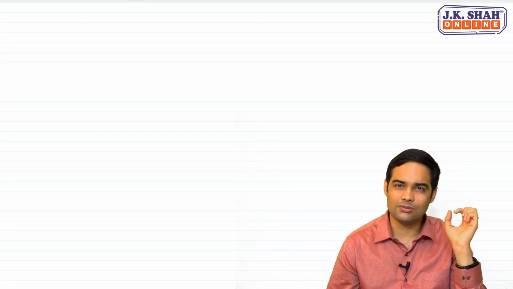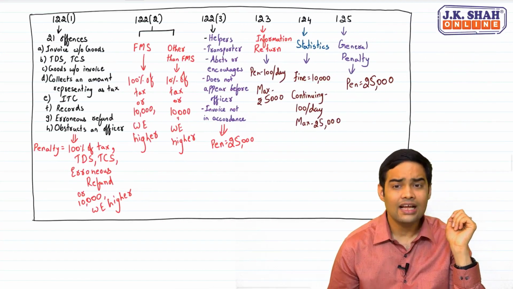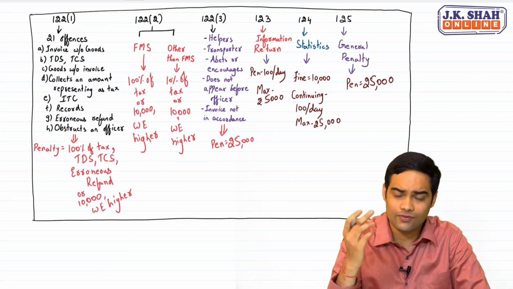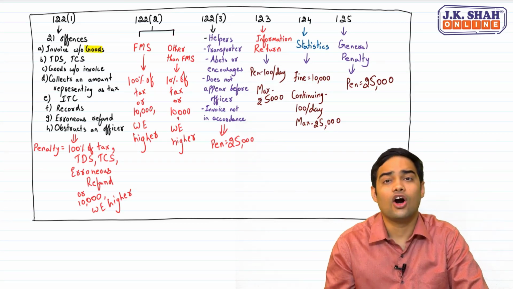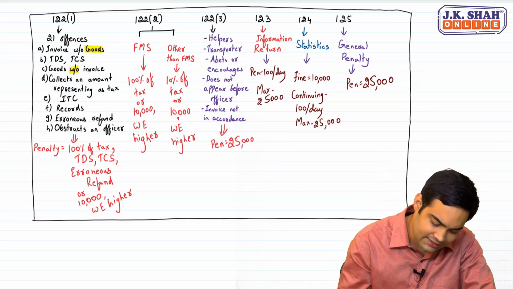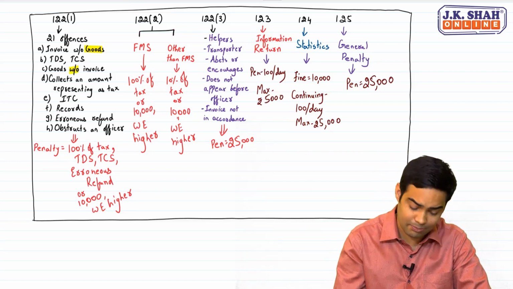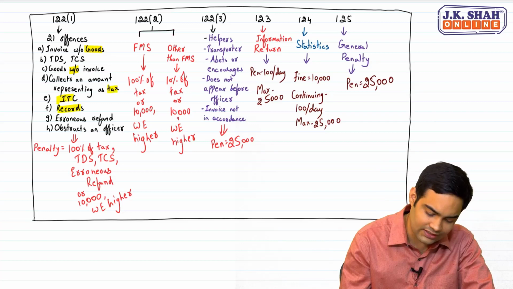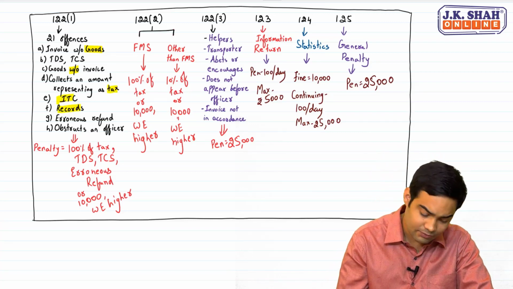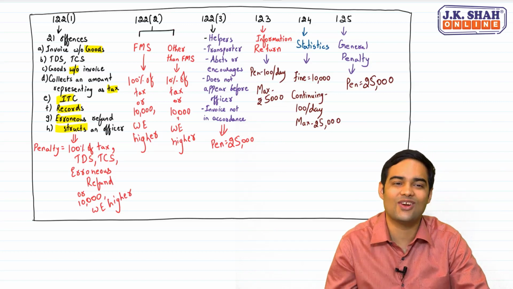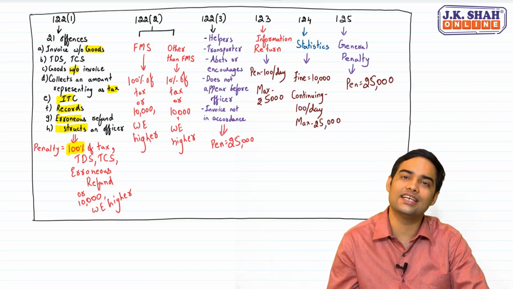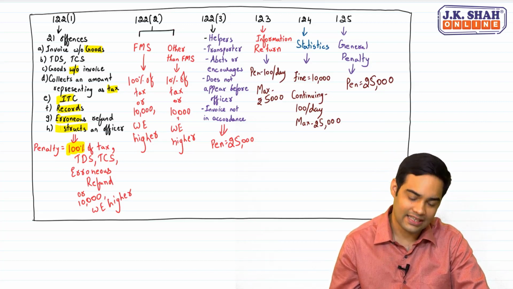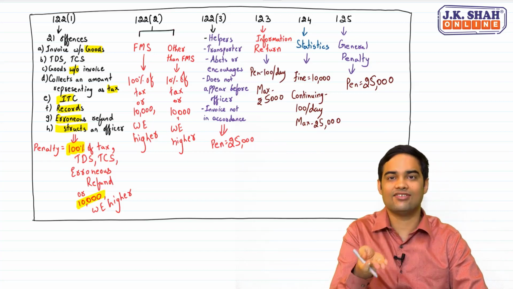Let's have a look at a small diagram. What are the various penalties applicable? See this. 122(1) lists down 21 offences. Some offences out of that are invoice being supplied without goods, TDS or TCS non-payment, goods being supplied without invoice, collecting an amount representing it as tax, ITC related offences, falsification of records, erroneous refund, and obstructing or stopping an officer. Penalty is 100% of the tax amount, or TDS not deposited, TCS not deposited, or erroneous refund, compared to 10,000, whichever is higher.